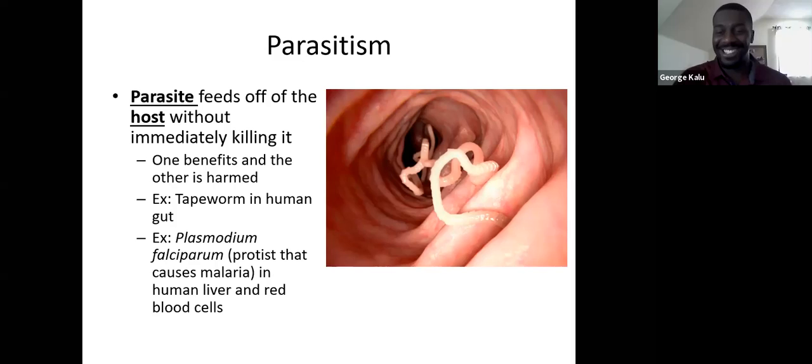Jack's question is, what is this photo? This is a tapeworm inside the human gut, inside one of the intestines. So this is yucky. Not something that we ideally want to have, but this does happen. All right, any questions on any of these three relationships here?